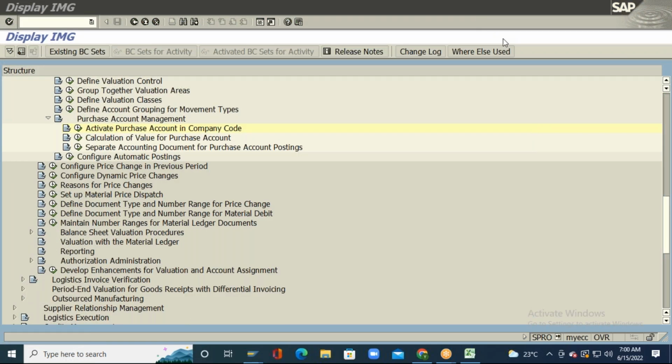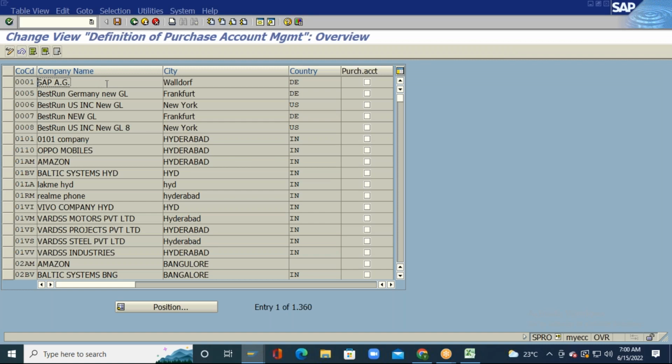Okay, so let me now go to activate purchase account in company code. If you are doing the implementation only in these countries, then only you need to select this. Otherwise, no need to do this particular configuration. Right. Okay, so let us see.